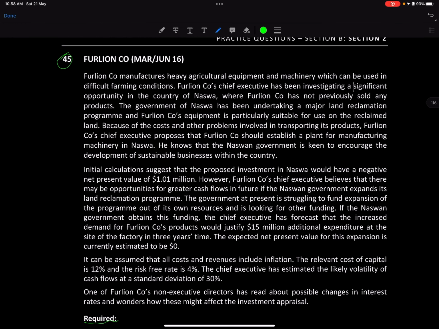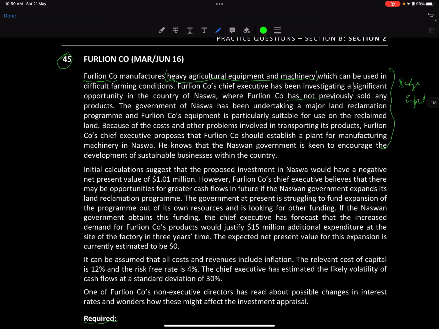Okay, I'm pretty sure the first paragraph is going to be about background information. Furlion company, what does it do? It manufactures heavy industrial equipment and machinery. Okay, so two things, equipment and machinery, basically could be the same thing. So it could be used in difficult farming conditions. Furlion's chief executive has been investigating a significant opportunity in the country of Nazwa, where Furlion has not previously sold any product.